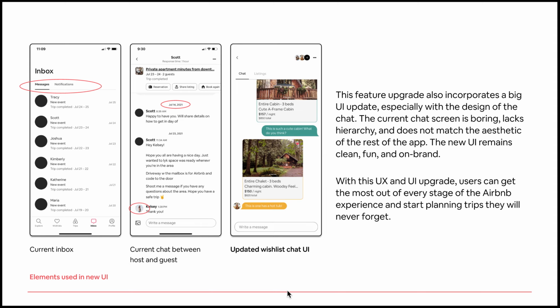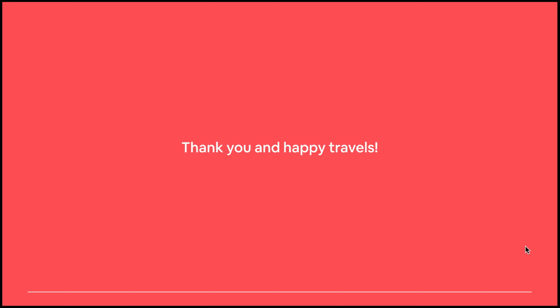With these upgrades, users can get the most out of every stage of the Airbnb experience and start planning trips they'll never forget. Thank you for listening and happy travels!